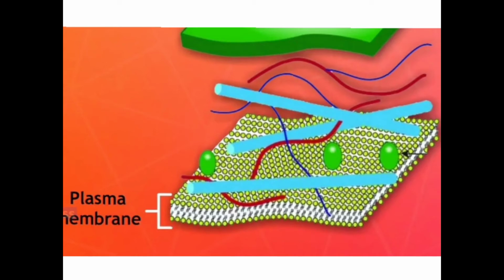What do you mean by selectively permeable membrane? Only selective substances can pass, not all. For example, take a mosquito net. You will feel that air can pass, but mosquitoes can't. So mosquitoes cannot enter through the mosquito net, but air can. The plasma membrane is similarly a selectively permeable thing. It allows some substances to enter the cell and prevents the others.